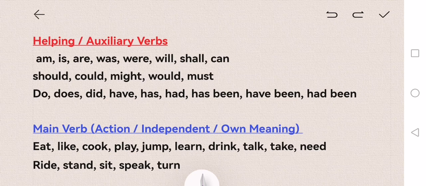Clear? So can you please write down 10 lines which have auxiliary verbs in them, and another 10 lines which have a main verb in them.